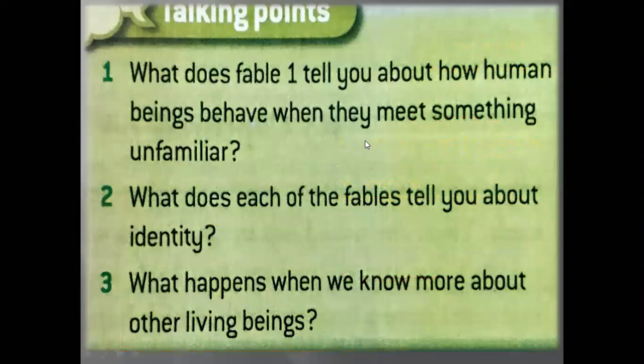Okay, now, this is the talking point. What does the fable one tell you about how human beings behave when they meet something unfamiliar? Remember, as a homework, you're supposed to read about the fable one, the obvious elephant. So, what does it tell you about how human beings behave when they meet something unfamiliar? How do they behave?